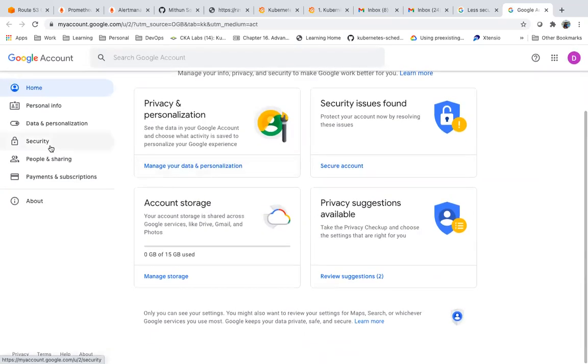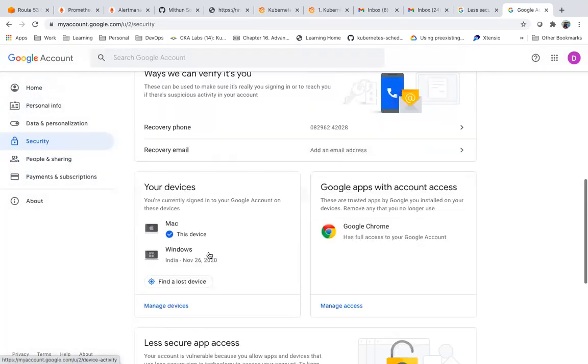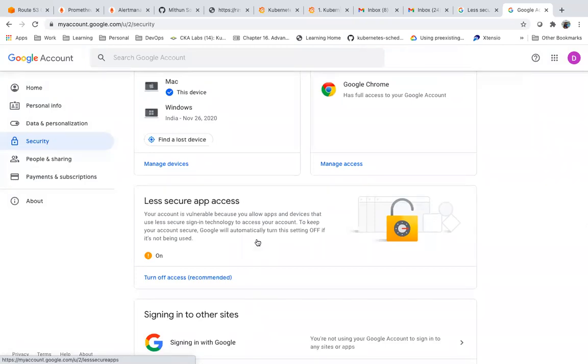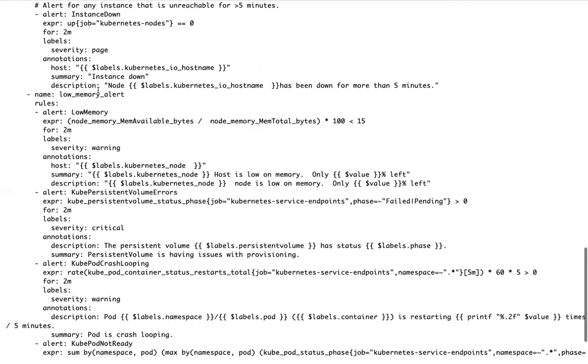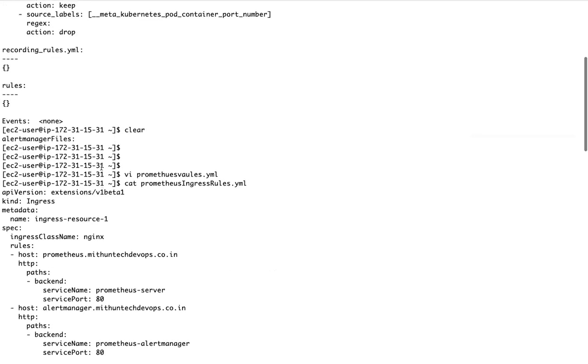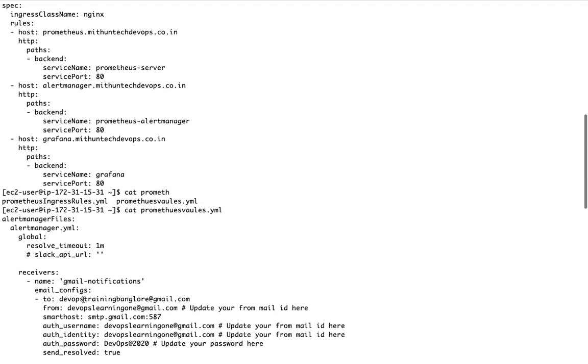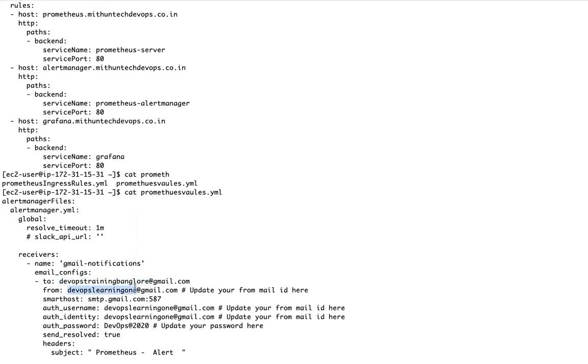Since it's a Gmail, we have to do this one. Now I have enabled this less secure apps for that mail ID, whatever mail ID I'm using as the from mail ID. So here, this is the to mail ID. This is my from mail ID. In the from mail ID, I have logged in and I have enabled the less secure apps.